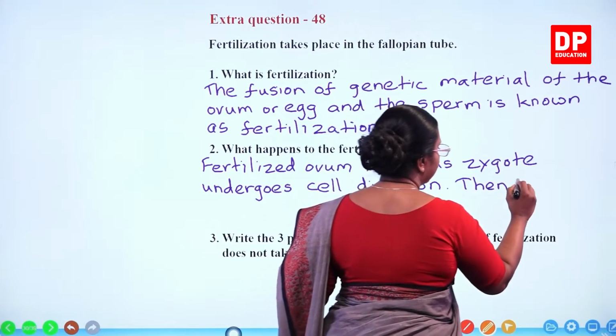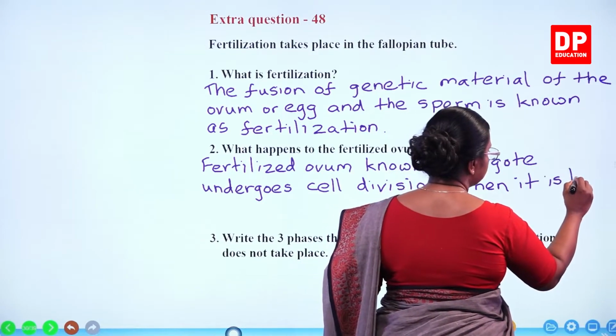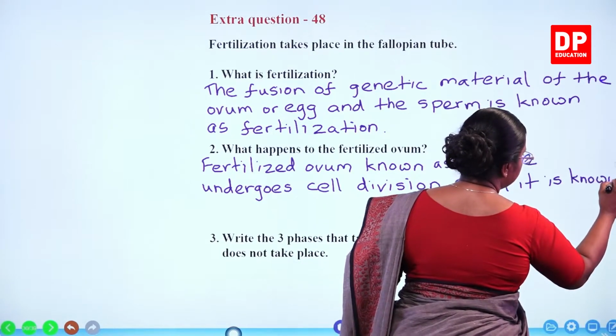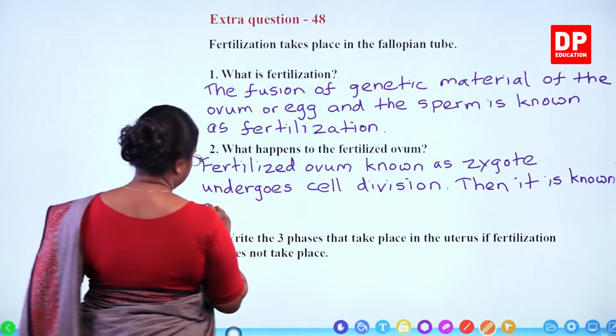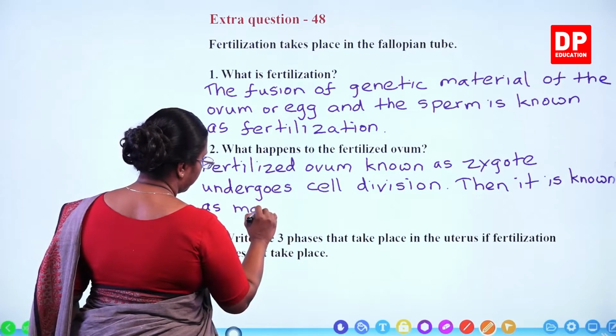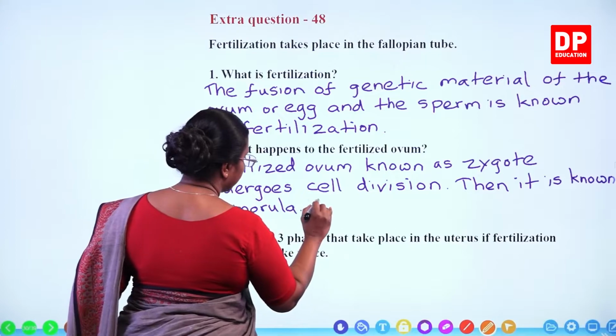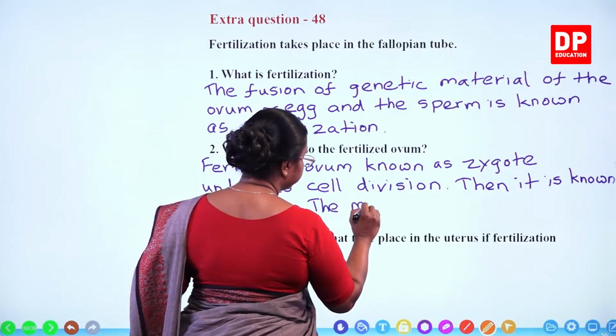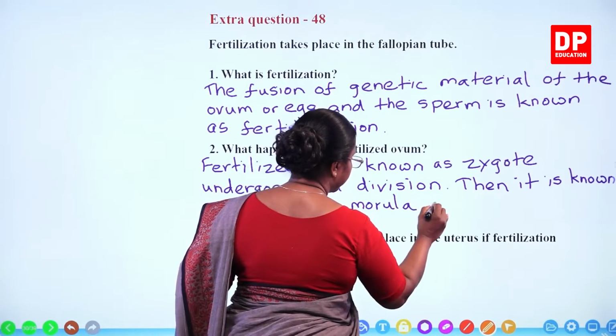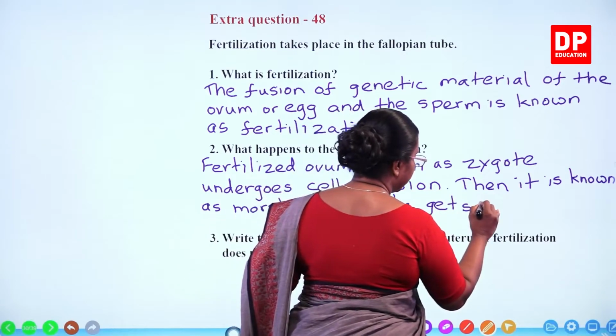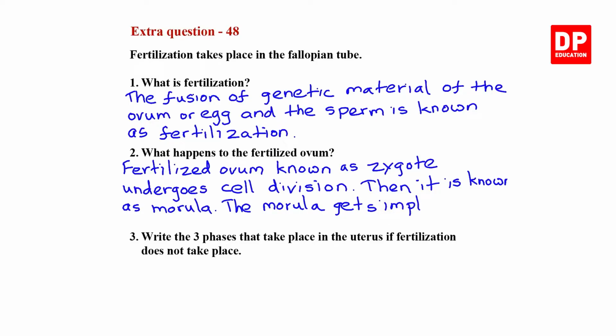Then it is known as morula. The morula gets implanted in the wall of the uterus.